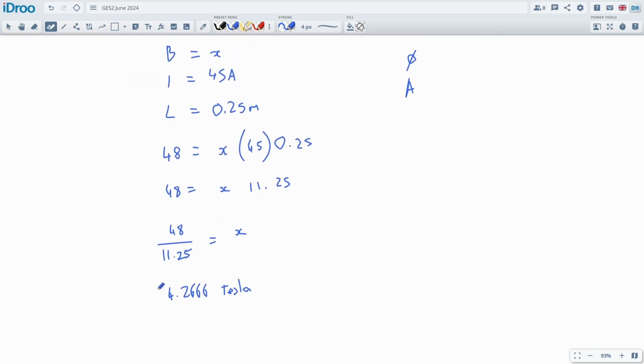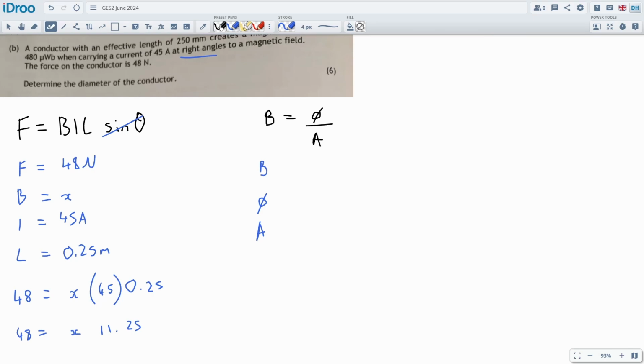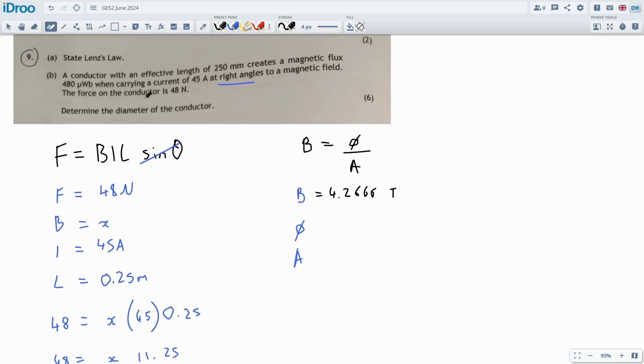All right, that's the first part. So we got that as Tesla. We're going to use that in our second calculation over here. So we've got 4.2666 Tesla. And then they've given us the magnetic flux as microwebers. So that's the phi over here because it's in webers, right? So 480 microwebers. And micro is 10 to the negative 6. So this is 480 times by 10 to the negative 6.